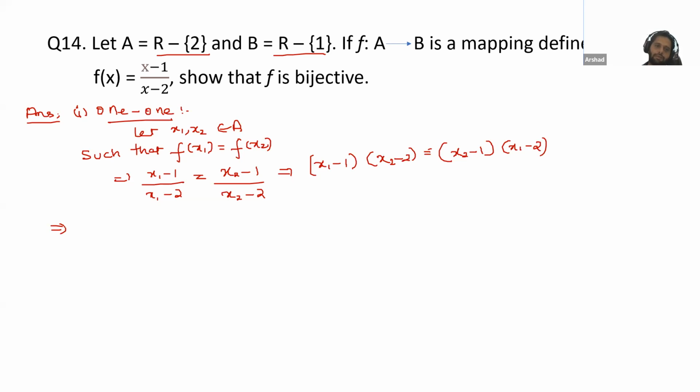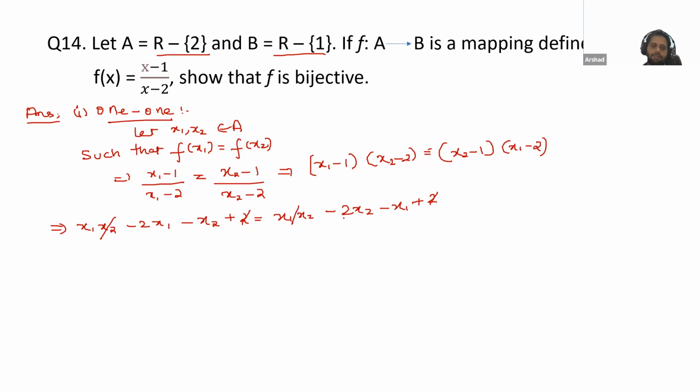Now open this bracket. This will give you x1x2 minus 2x1 minus x2 plus 2. And this is equal to, opening this bracket, x1x2 minus 2x2 minus x1 plus 2. This plus 2 will cancel out. This x1x2 will cancel out.